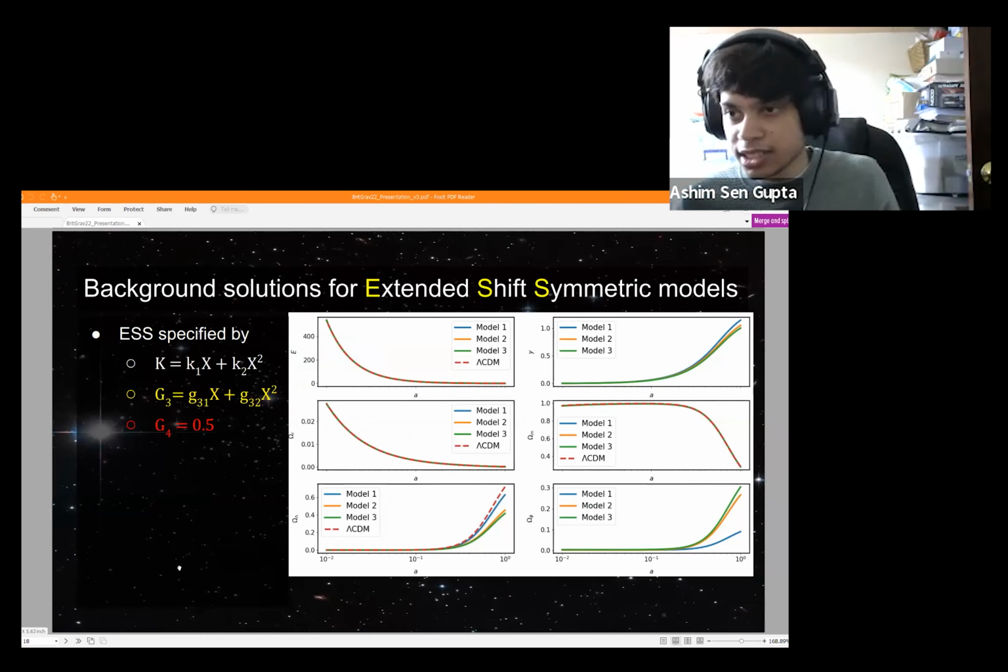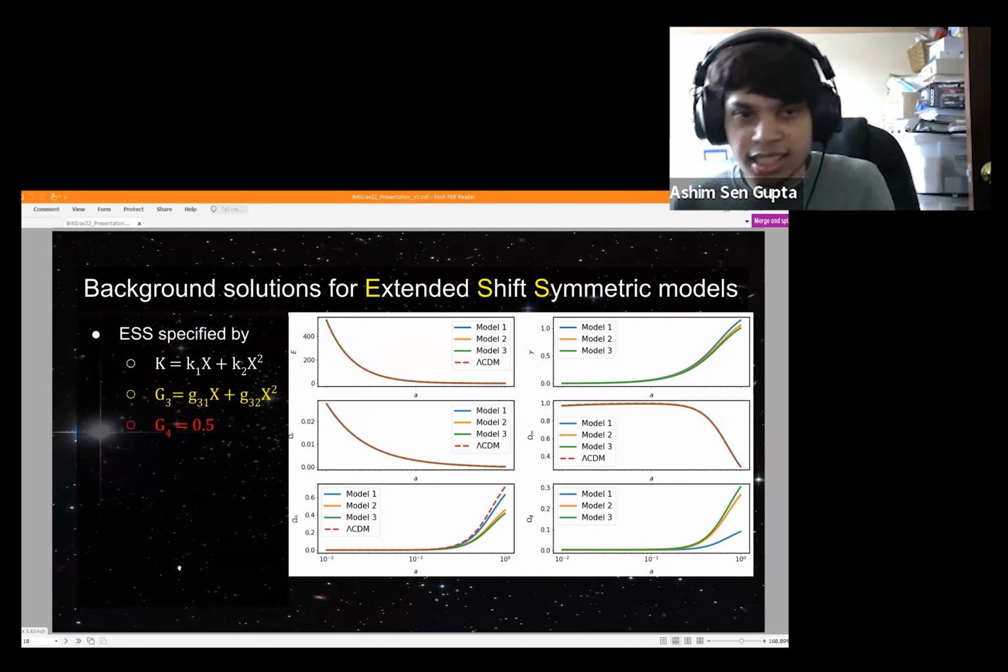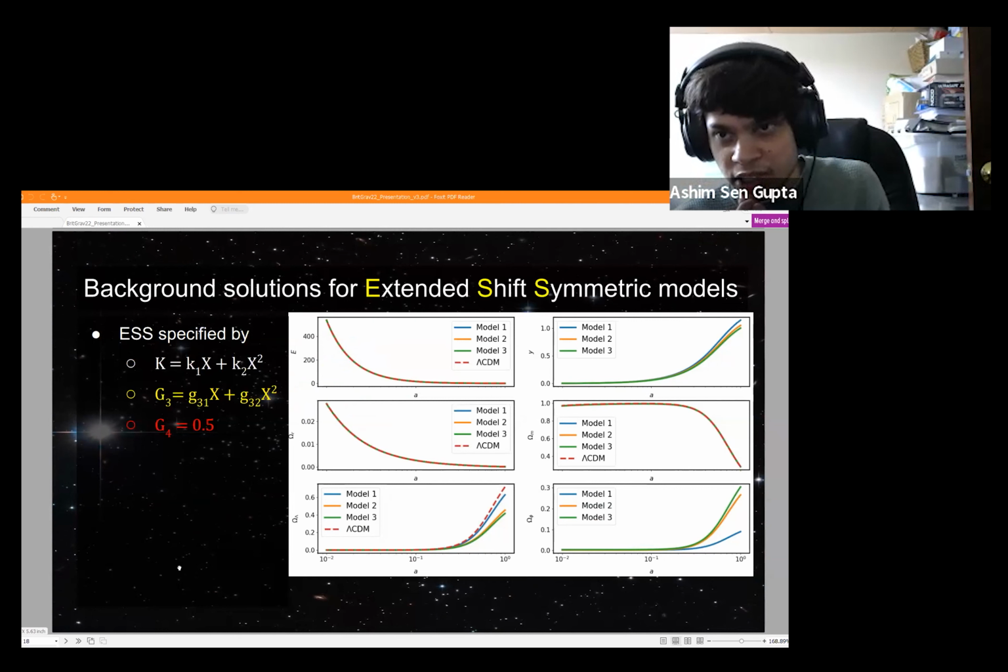Now, I said that HiCOLA is designed to work with a wide class of Horndeski models. It's generic. So let's talk about something else then. Another model we've looked at are these extended shift symmetric models.